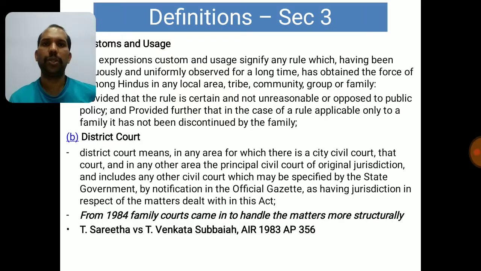Now, when it comes to district court, there is one interesting case, that is T. Sarita versus T. Venkata Subbaya, AIR 1983 AP 356. This T. Sarita versus T. Venkata Subbaya is a very important case when it comes to the Hindu Marriage Act, because this can be a reference for 3b, and then section number 9 where we are studying restitution of conjugal rights, and then section number 19, and how restitution of conjugal rights is challenged with the fundamental rights. All those things can be understood with this case.